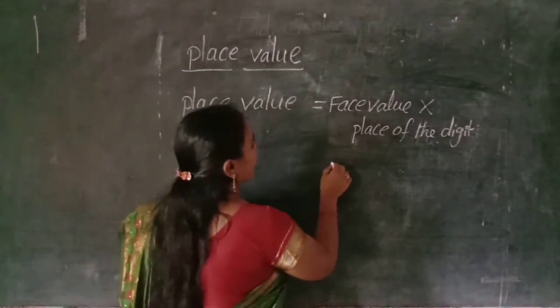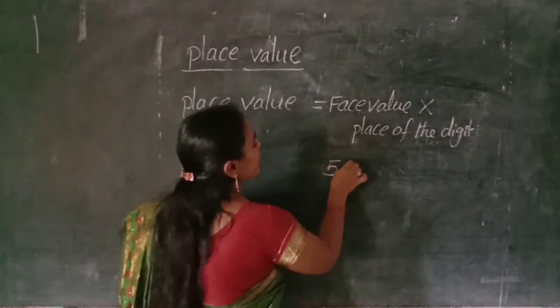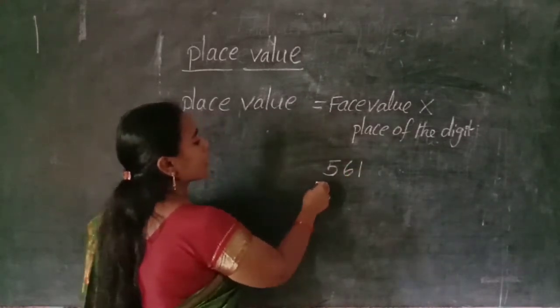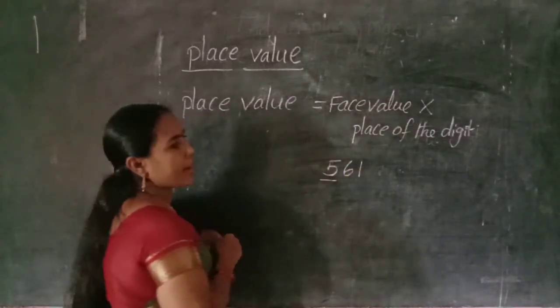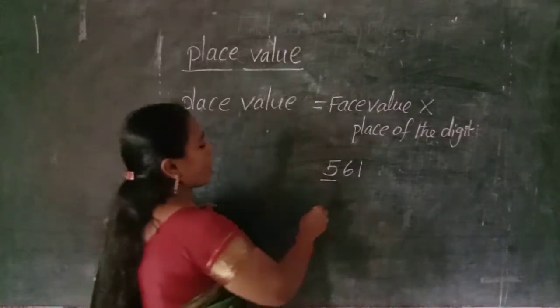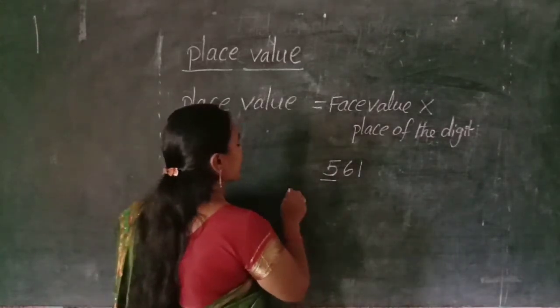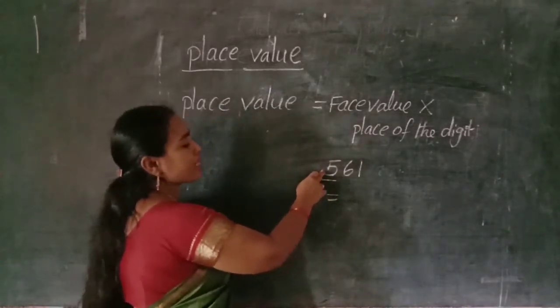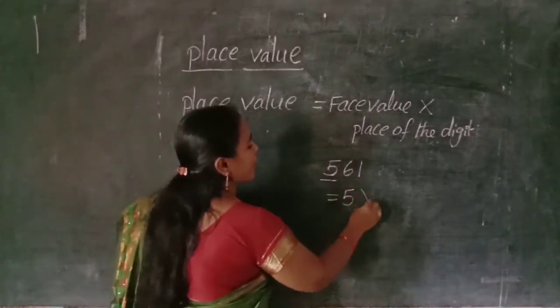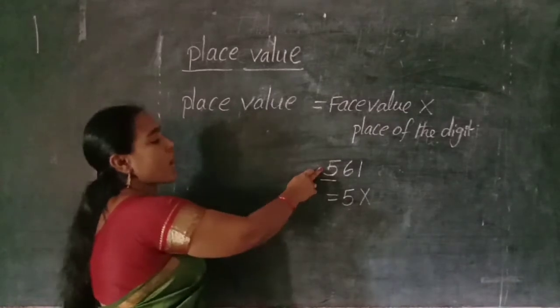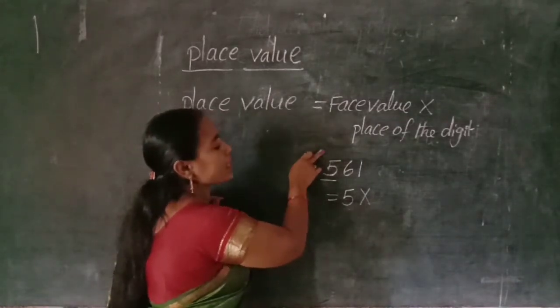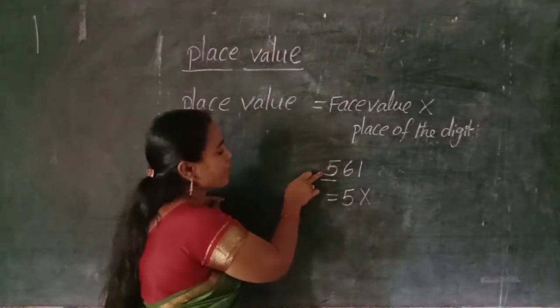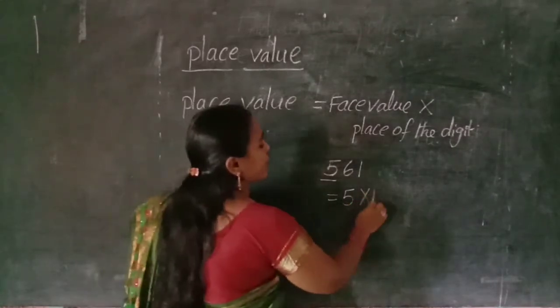For example, 561. What is the place value of 5? Already we know that formula. The place value of 5 is equal to the face value of 5 into the place the digit occupies in the chart. The face value of 5 is 5. Which place does the 5 occupy in the chart? Hundreds.